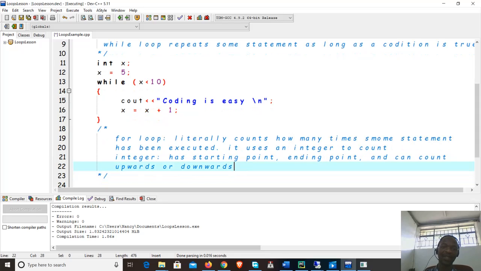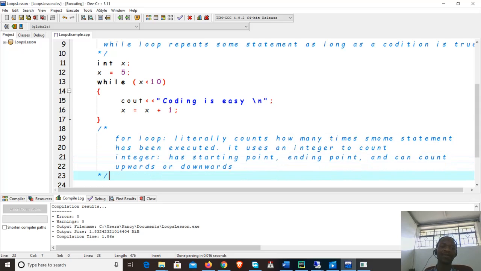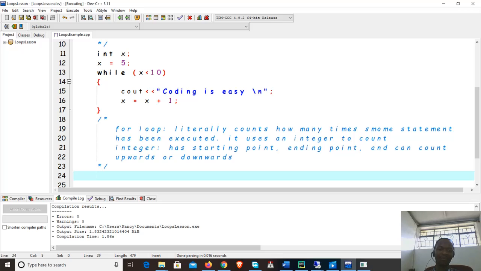Now what I'm going to do is I'll leave this here, then try to repeat the same thing here, now using the same example of the loop. So here we are saying the for loop will make use of an integer. So we'll already have the integer x, so I'll make use of this integer here. The way it works is like this. You write the word for. Then in the brackets, indicate where the integer is going to begin from. In our case, our x can begin from 1. The next thing you put is a semicolon.